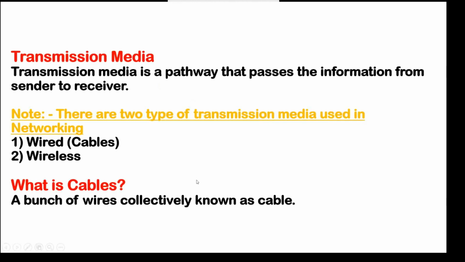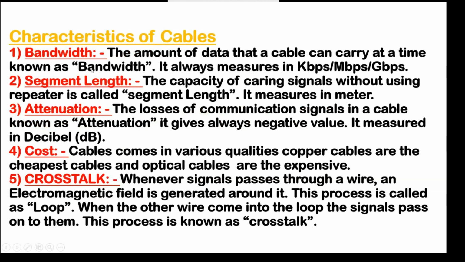So here we have two types of transmission media used in networking. Number one is wired, number two is wireless. First is wired, which means cable. So what are cables? A bunch of wires collectively is known as a cable.